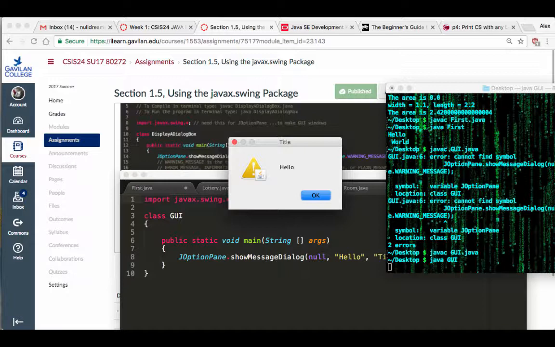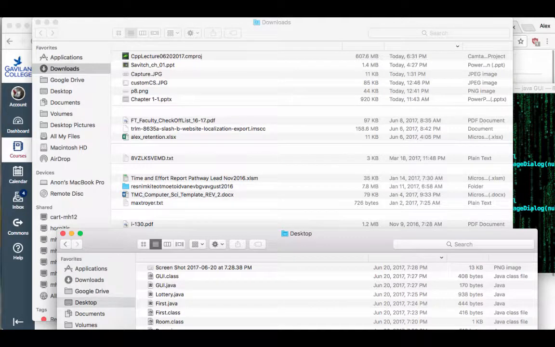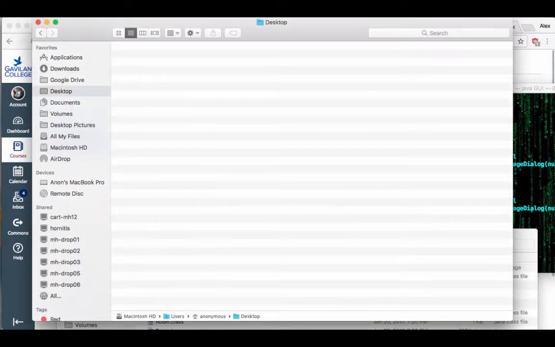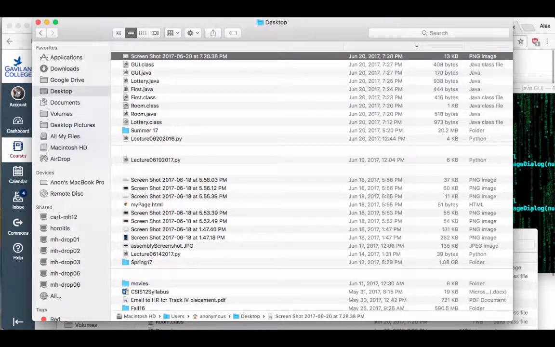So what you're going to do is open up the Snipping Tool in Windows. On the Mac, you do Command Shift 3 to get a picture of this. You take a picture of this thing. There it is. And then you submit that also. Give me the screenshot that you took and put it in a Word file.